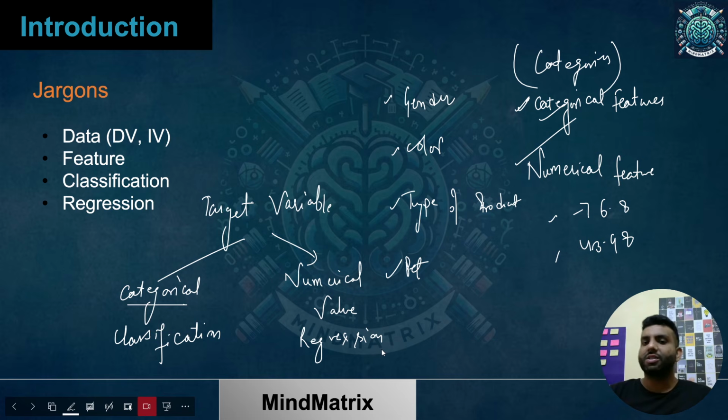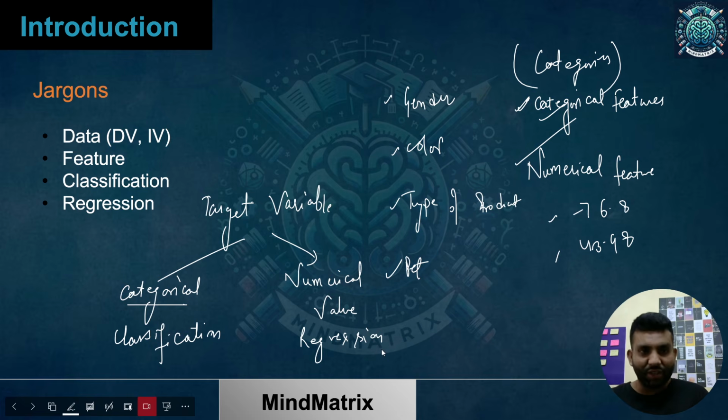And when your target variable is actually a value you would like to predict, that for this kind of feature I can have this rate, this price, this much lifetime, this much average view duration, then it's a regression problem. I hope the idea is clear.